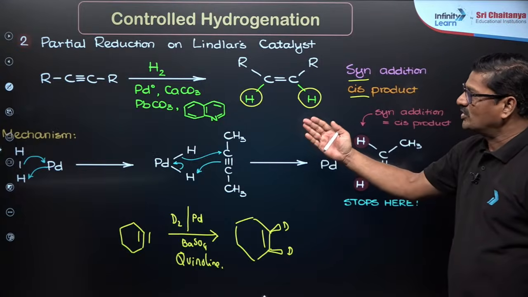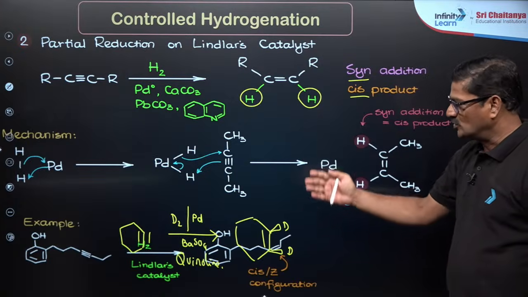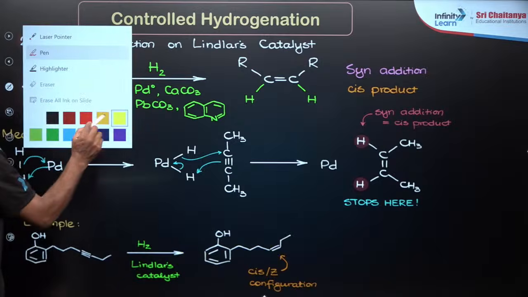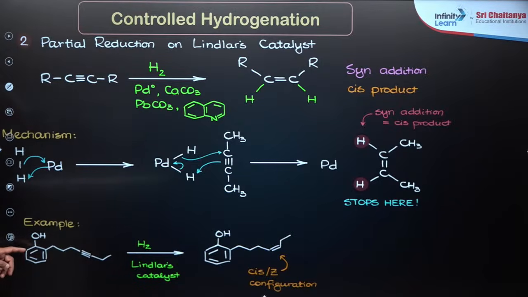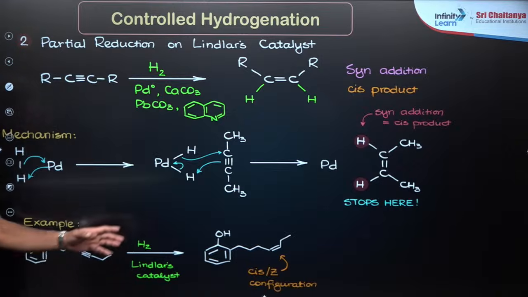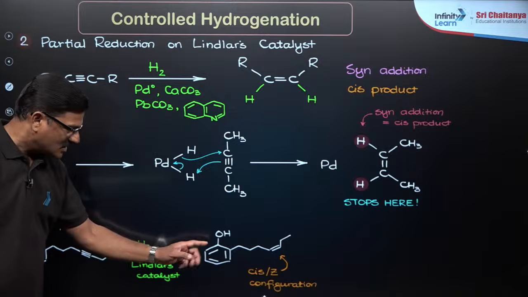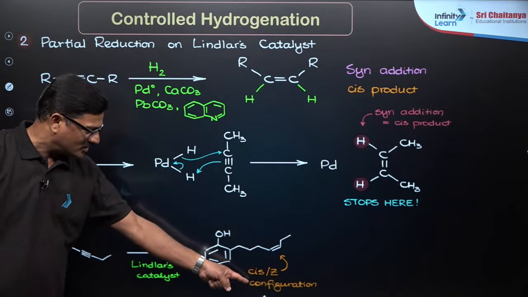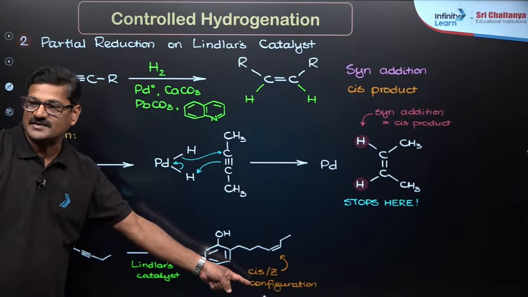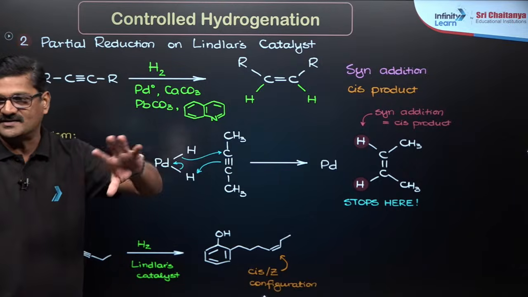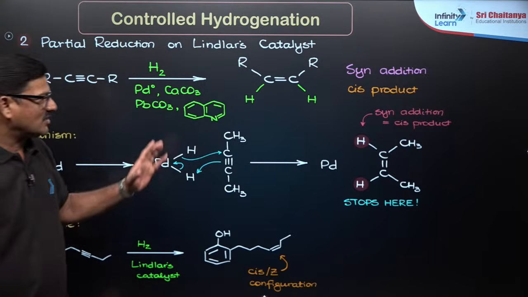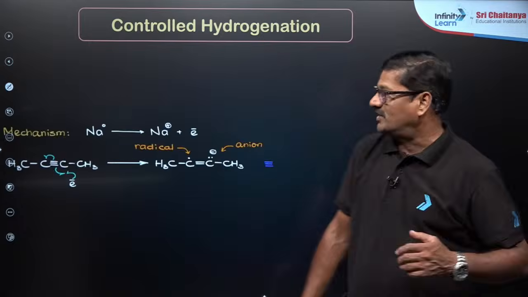Let us talk about the Birch reduction here. This is how the structure looks, an example you can see. This is a double bond present in the benzene. It is a triple bond outside the benzene. The double bond present in the benzene is not reacting, so the triple bond outside is going to react. So you are going to get a cis configuration, or E and Z isomer, and the Z product is going to be observed.